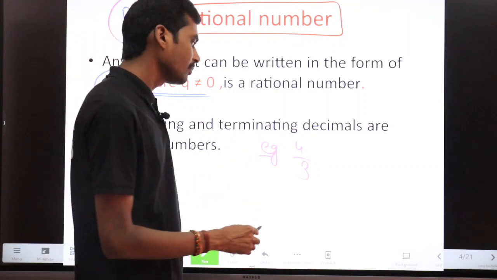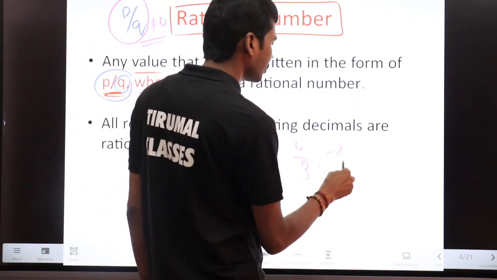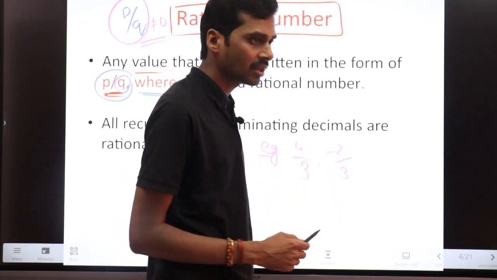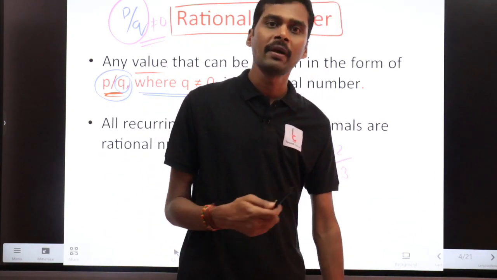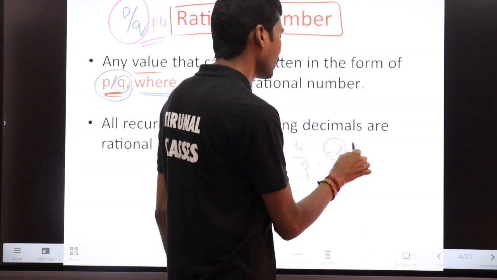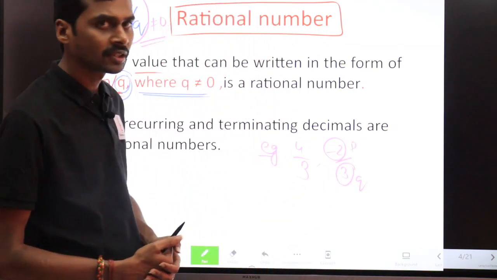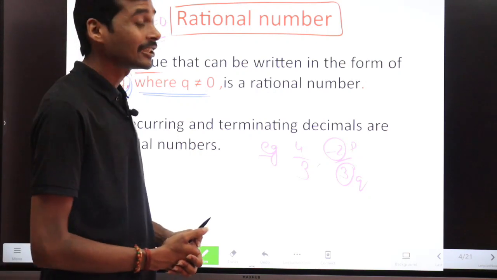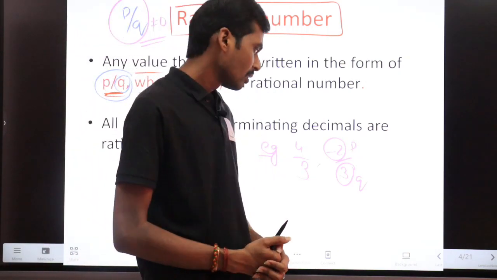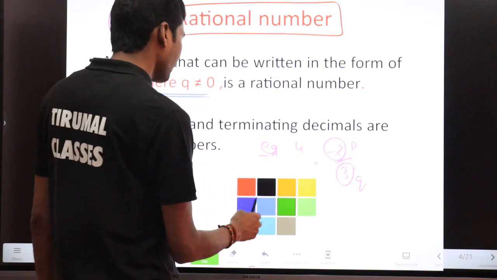So not just positive numbers, you can also take the negative numbers. Even I would say that minus 2 by 3, which is in the form of P by Q, so this represents P and this represents Q. So I can say that minus 2 by 3 is also an example of a rational number.